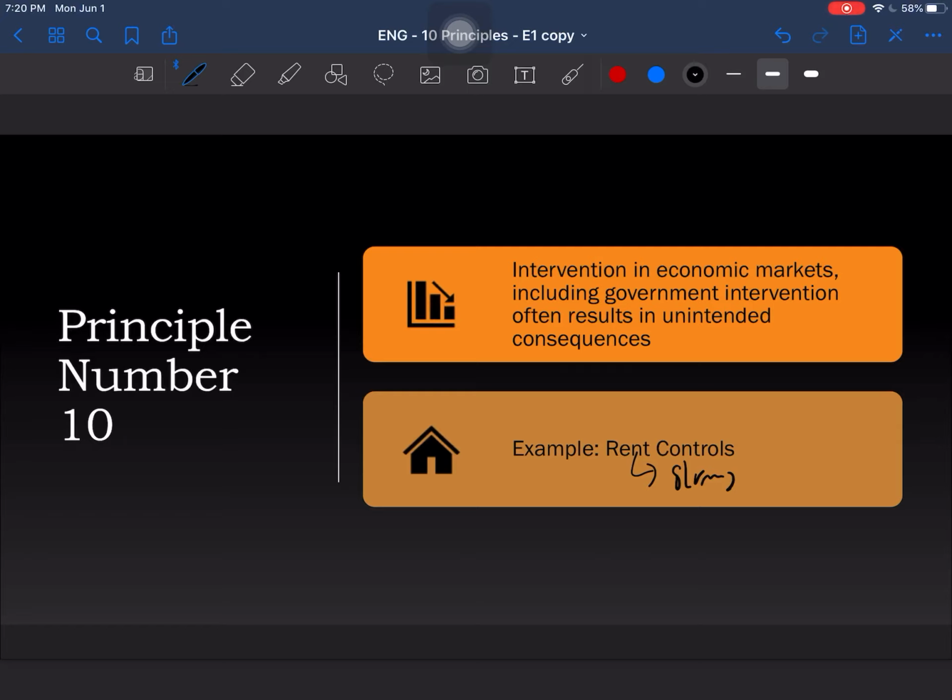I just wanted to say one thing, however, which is that if you were to Google the 10 economic principles, you go on your phone, you put this into Google and say the 10 economic principles, you will not, and I repeat, you will not find the same ones I have. Why, you may ask? It's pretty simple. These are a bit tweaked. These are, let's say, kind of changed to provide a different perspective.